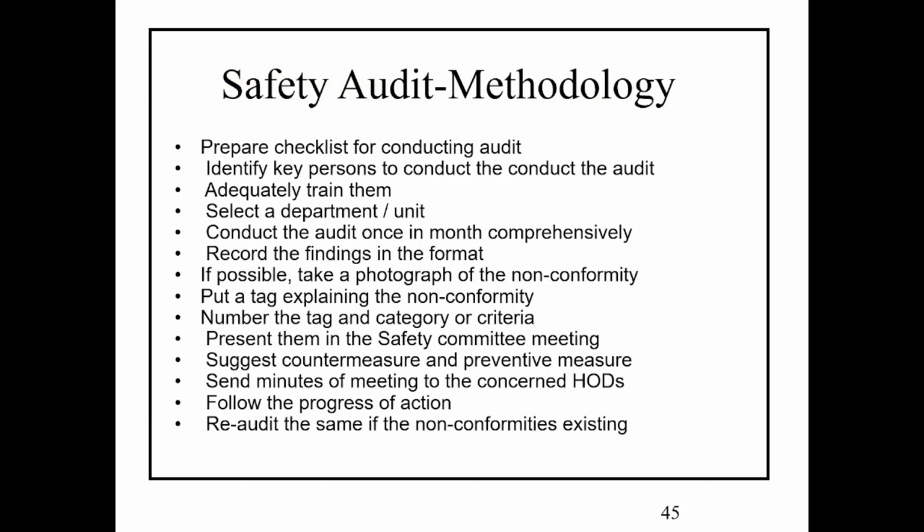What is the methodology to be followed in a safety audit? Prepare a checklist, adequately train them, select a department or unit, conduct the audit once a month, record the findings in the format. If possible, take photographs of the non-conformity, put a tag explaining the non-conformity, number the tag and categorize it by criteria, present them in a safety committee meeting, suggest countermeasures and preventive measures, send minutes of the meeting to the concerned HODs, follow the progress of action, and re-audit if the non-conformities still exist.